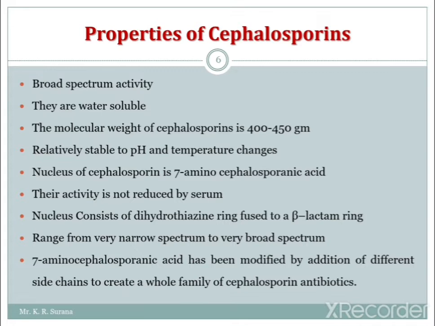Similar to penicillin, in cephalosporin we get different antibiotics by modifying the side chain. These are the different properties of cephalosporin.